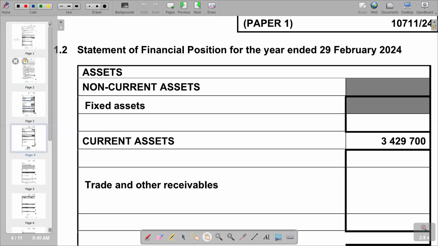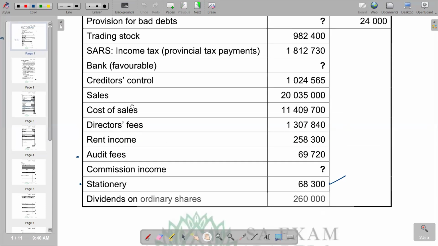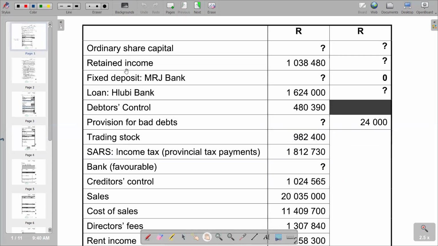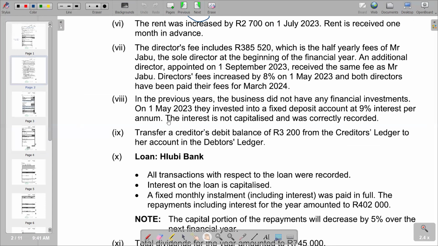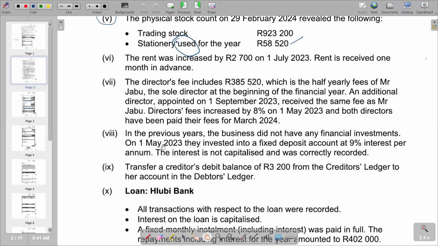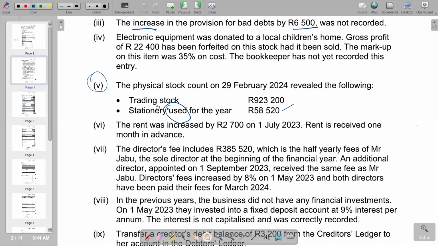So in other words, we have a property, plant and equipment or fixed deposit according to what is given in the question. If we go down, we see that the one that is given is fixed deposit. So that is the only non-current asset that we have, the fixed deposit, MRJ Bank, which is a question mark. So we need to go to additional information to see anything that is going to lead us to that fixed deposit. So we can check.